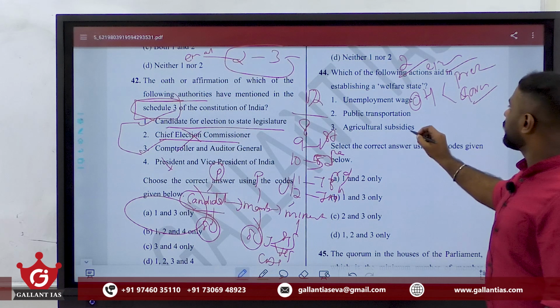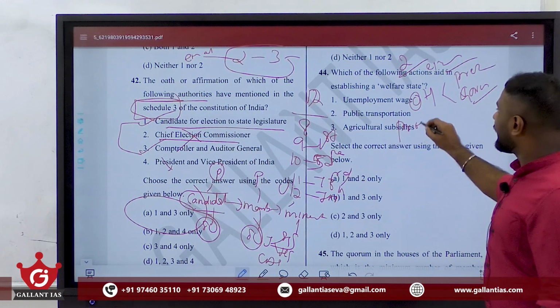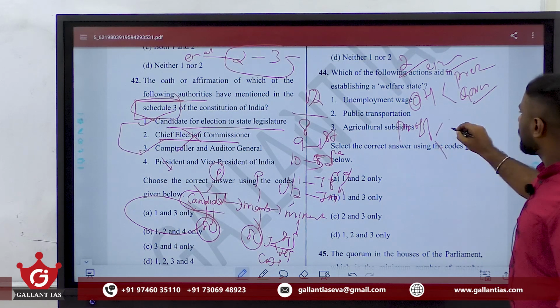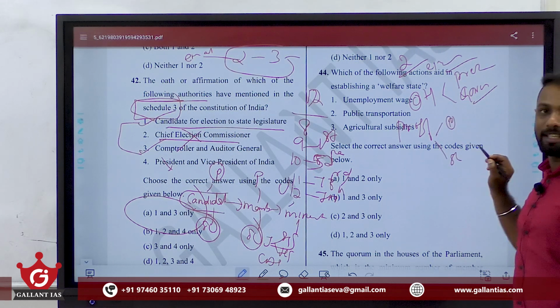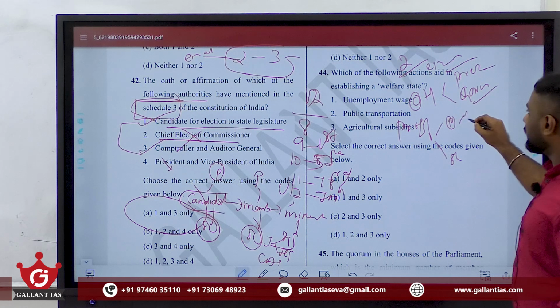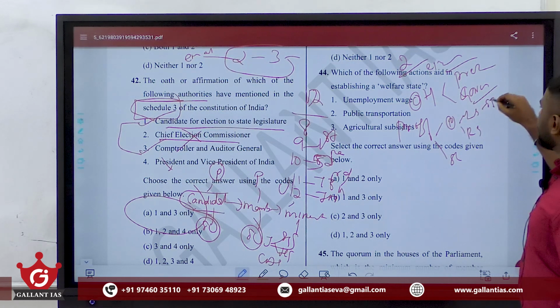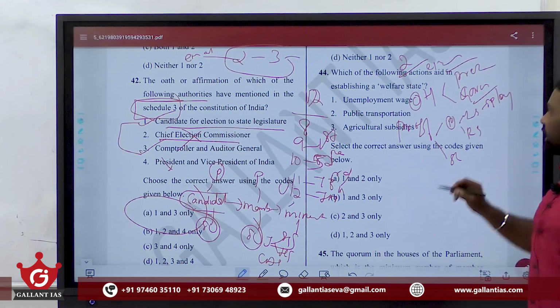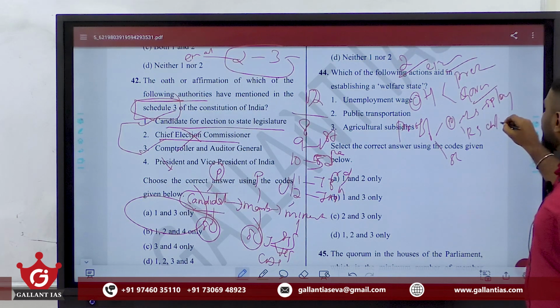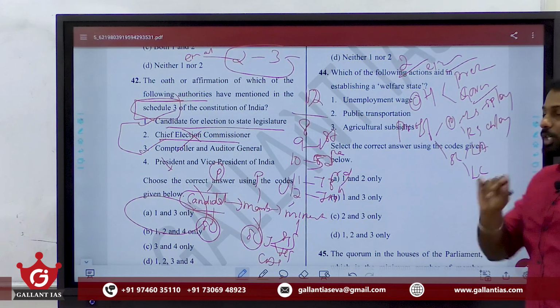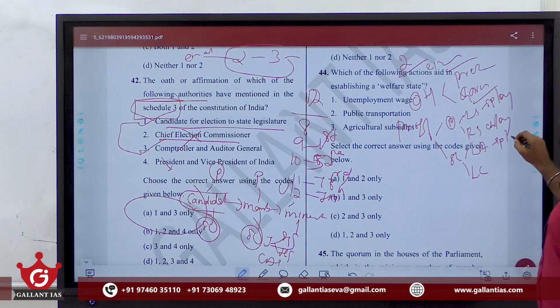Clear? Then you may learn the presiding officers. Presiding officers of Parliament as well as the state legislature. In the case of Parliament, Lok Sabha and Rajya Sabha. In the case of Lok Sabha, Speaker and Deputy Speaker. In the case of Rajya Sabha, Chairman and Deputy Chairman. In the case of the state legislature, Legislative Assembly and Legislative Council. So in the Assembly, Speaker and Deputy. In the Council, Chairman and Deputy.